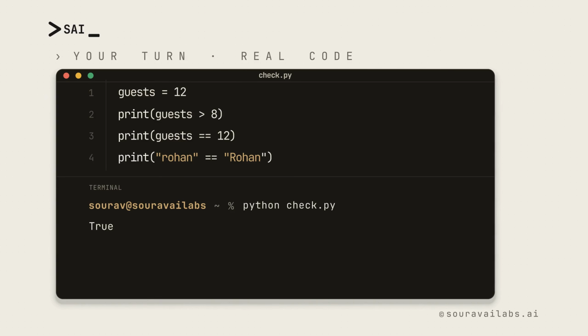True means more than 8, so book the big room. The next answer is true because the number is exactly 12. The final answer is false. Lowercase Rohan is not capital Rohan. Capital letters still count.